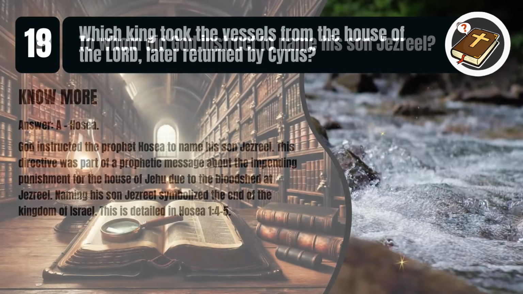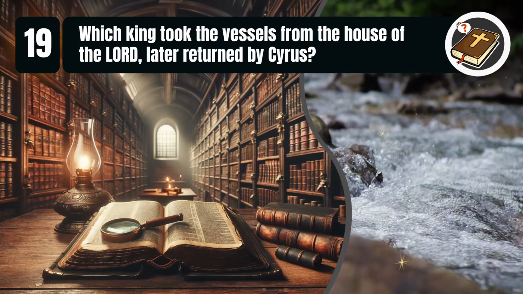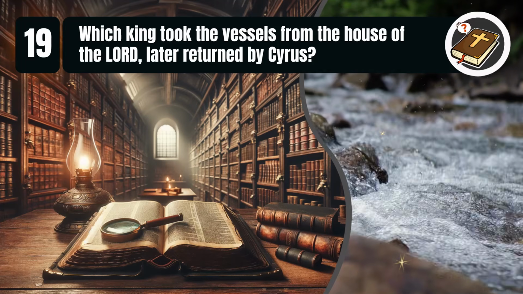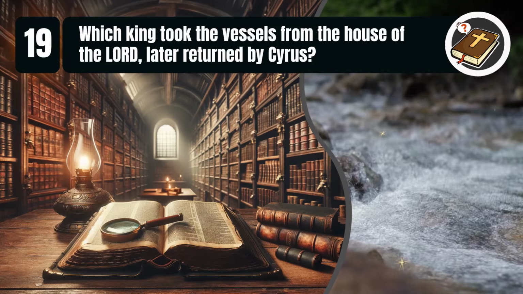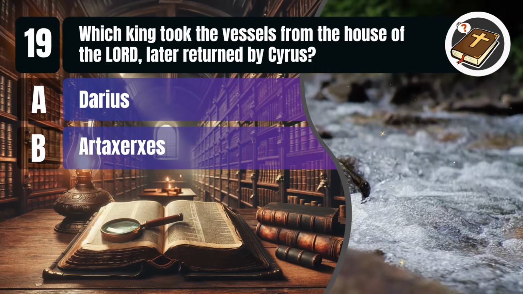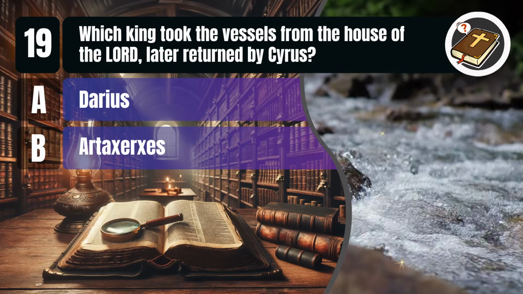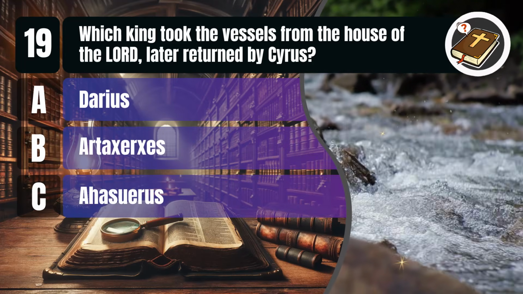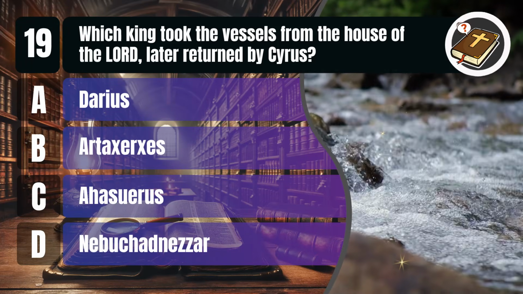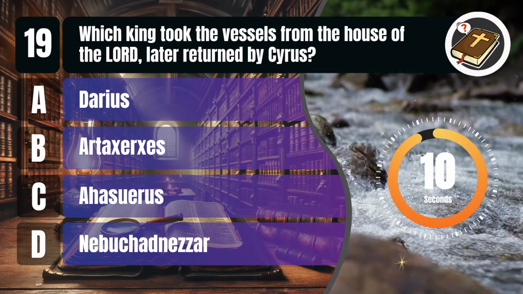Question 19. Which king took the vessels from the house of the Lord, later returned by Cyrus? A. Darius. B. Artaxerxes. C. Ahasuerus. D. Nebuchadnezzar. You get 10 seconds.